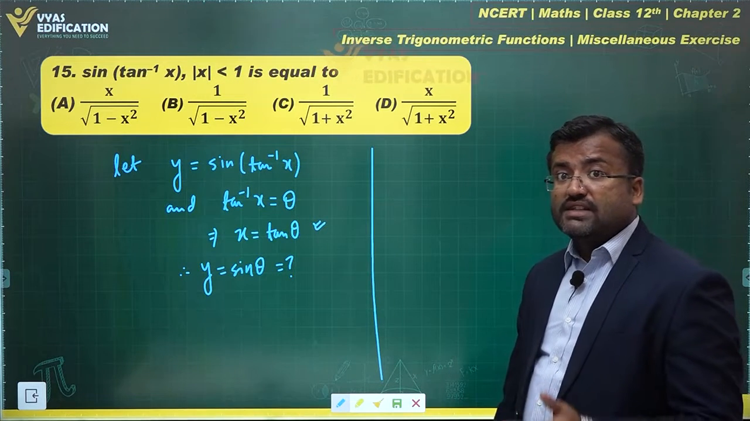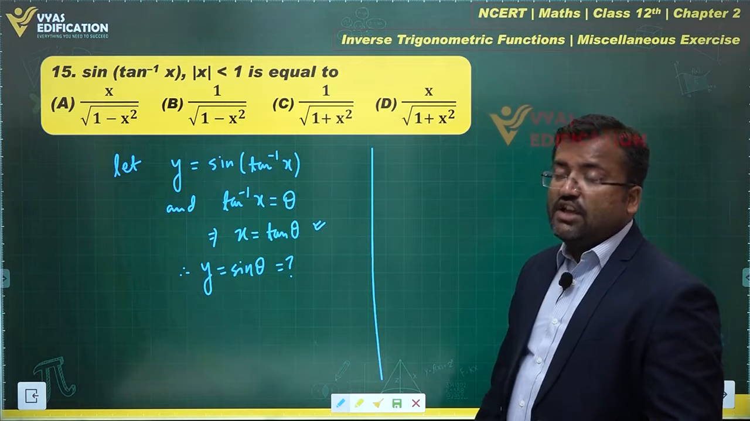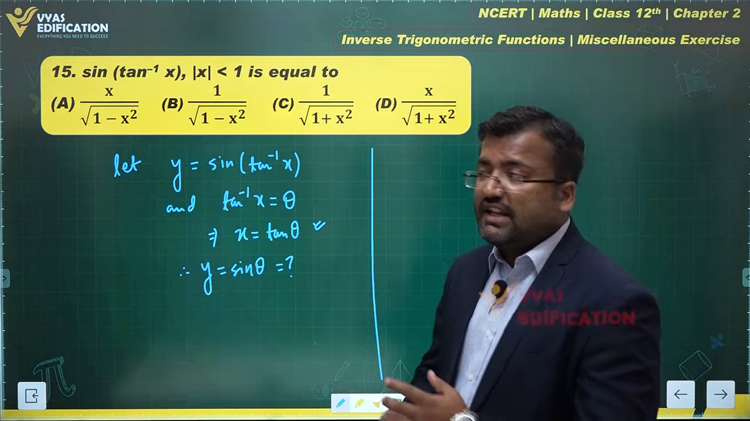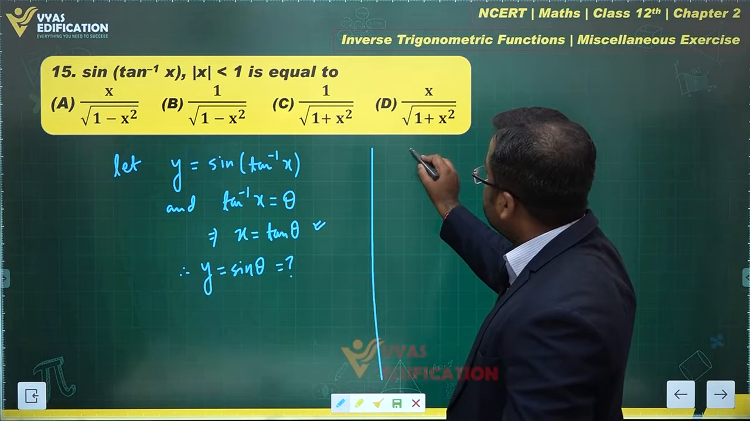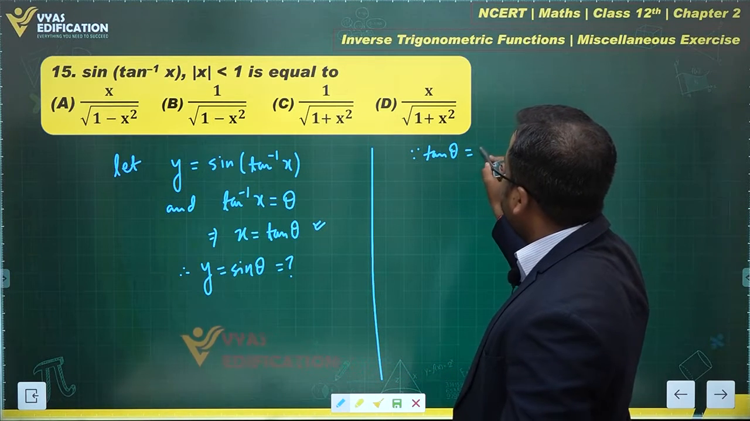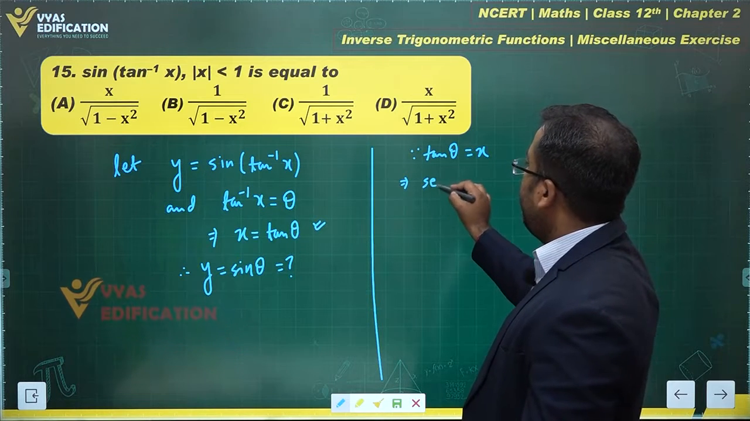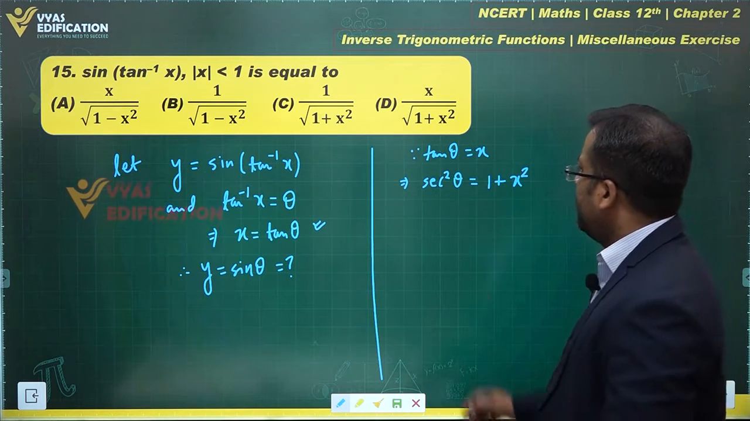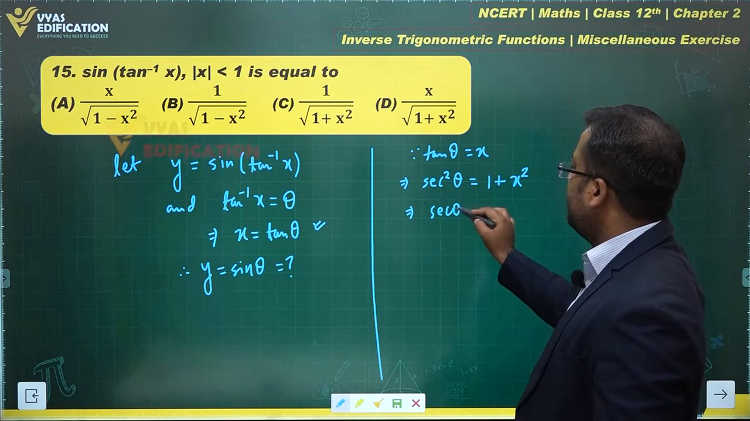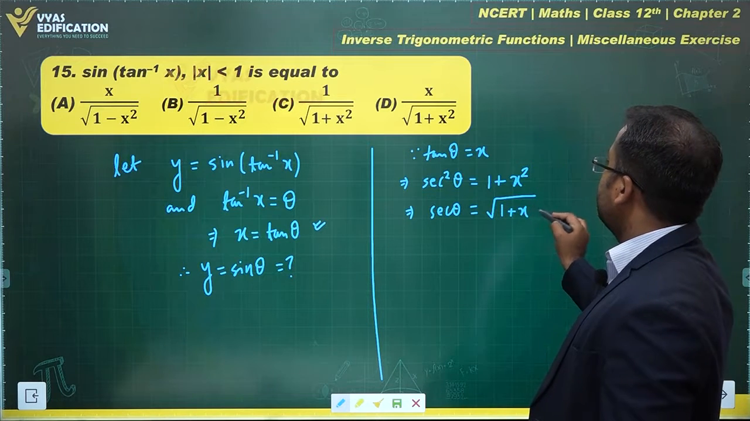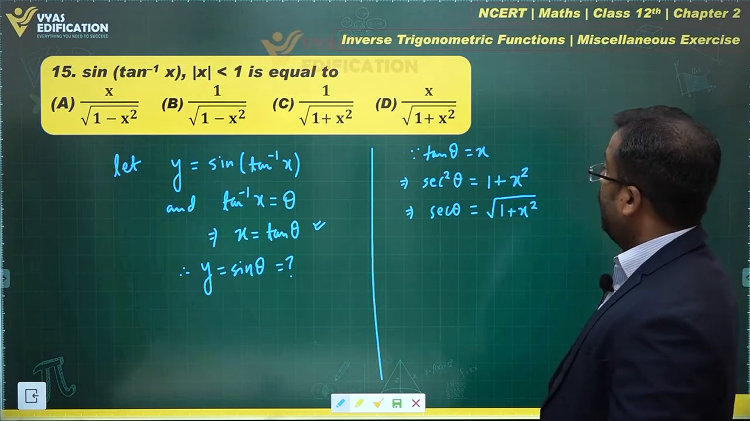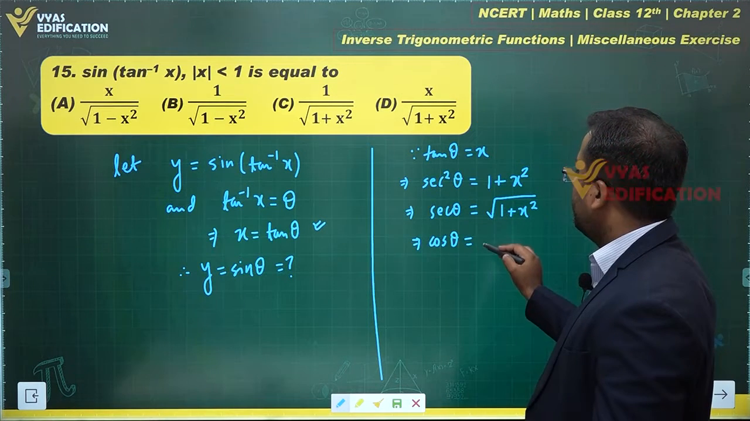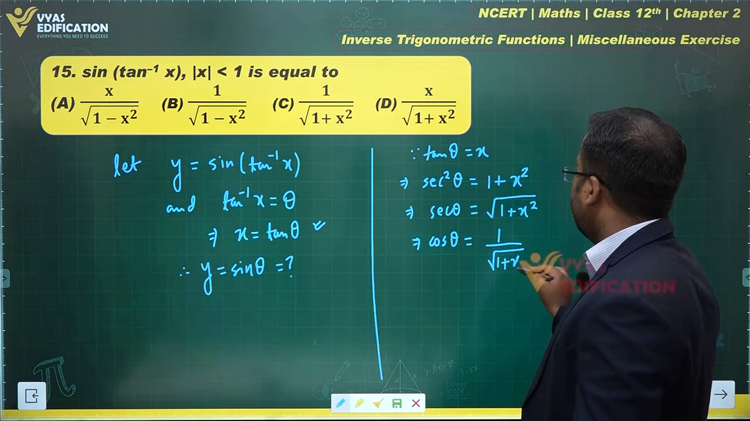Since tan theta is equal to x, can I easily find the value of sec theta? Yes. On the basis of sec theta, I get the value of cos theta. And using tan theta and cos theta, I can get sine theta. Since tan theta is equal to x, this gives me sec square theta is equal to 1 plus x square, which is 1 plus tan square theta. From here, I get sec theta is equal to under root of 1 plus x square. And what else? This gives me cos theta is equal to 1 upon under root of 1 plus x square.